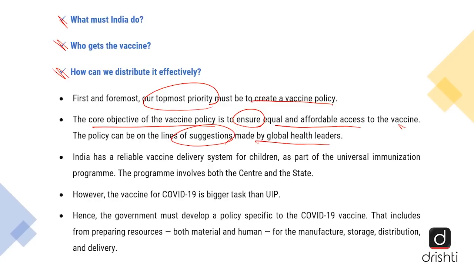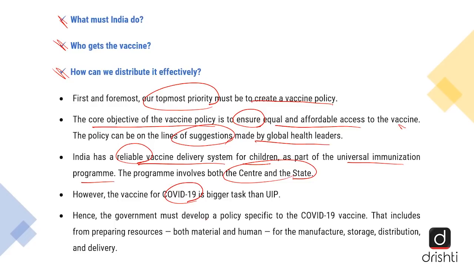However, India has one advantage. See, we already have a reliable vaccine delivery system for children, as part of the Universal Immunization Programme. But this program involves both the Centre and states, and it is a success because we have been successful in the UIP. All right. However, COVID-19 is a bigger task because, in comparison with the Universal Immunization Programme, where we target infants, children, and pregnant women, COVID-19 has to be targeted at every citizen. They will have to build their immunity and boost it to resist the COVID-19 virus.